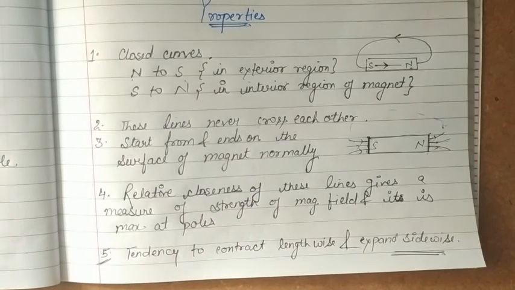And the last one is they have a tendency to contract lengthwise and expand sidewise. Now we have to note that the concept of magnetic field lines is an imaginary concept. These are not real curves. These are imaginary curves which are only considered to visualize the magnetic field around any magnet, so that we can explain or describe different magnetic phenomena.